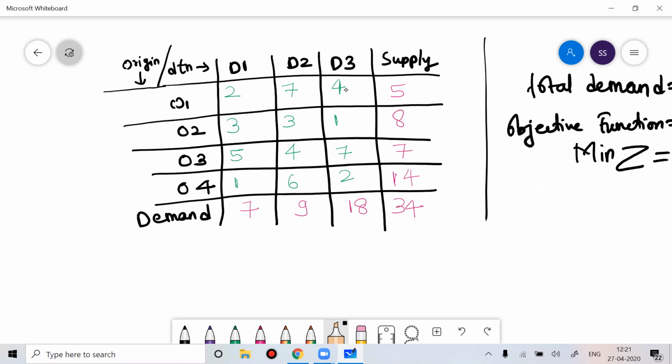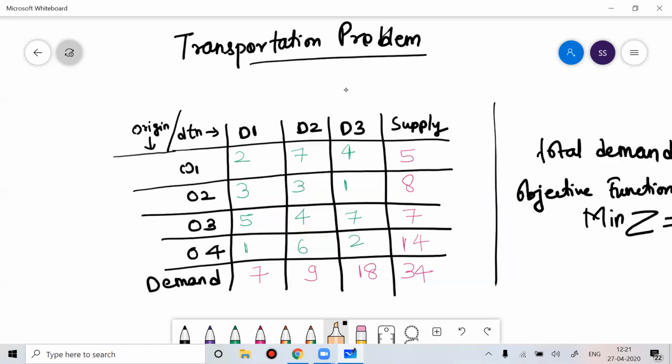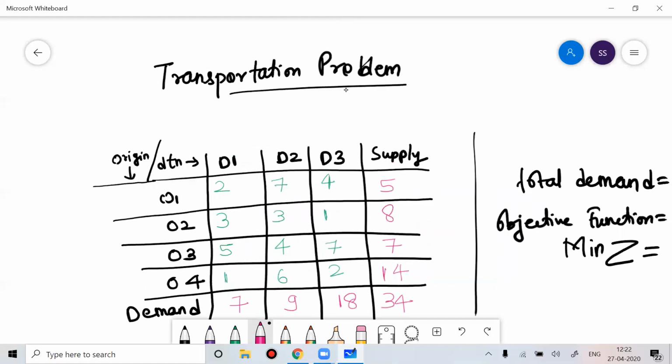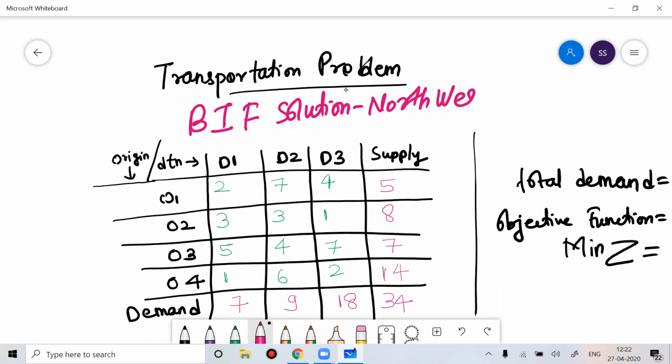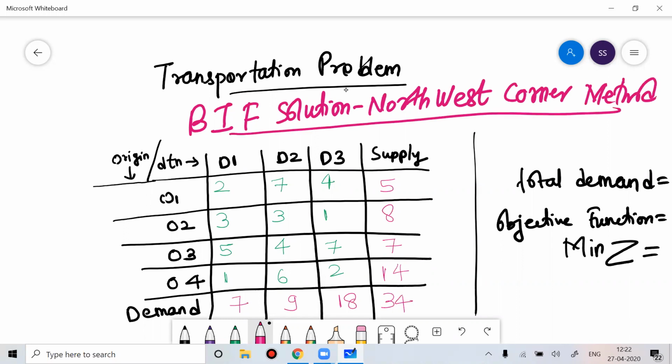So now let's do this problem with the first method. To get the basic initial feasible solution, we should follow uniformity. So let's do this problem with the northwest corner method to get the basic initial feasible solution.